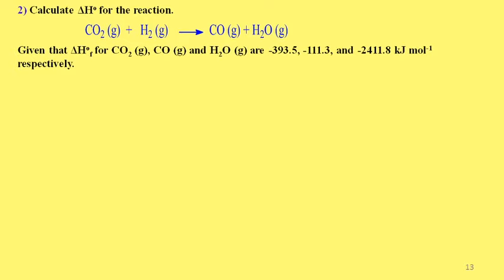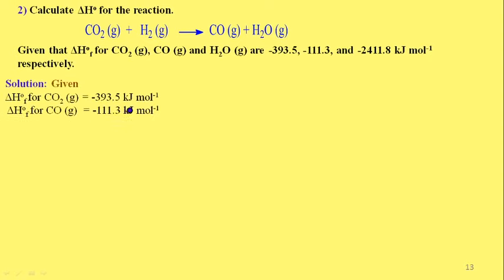Calculate the standard enthalpy change for the reaction: carbon dioxide reacts with hydrogen to give carbon monoxide plus water. Given the enthalpies of formation for carbon dioxide, carbon monoxide and water are minus 393.5, minus 111.3 and minus 241.8 kilojoule per mole respectively.